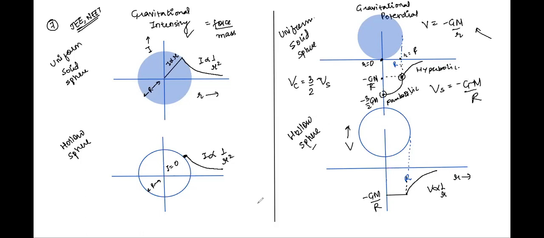Inside the sphere, it changes in a parabolic pattern this way, and becomes 3 by 2 times its value on the surface. So it increases in magnitude. Its magnitude increases, although its net value is decreasing, and it becomes 3 by 2 of its value at the surface. It's GM by R.